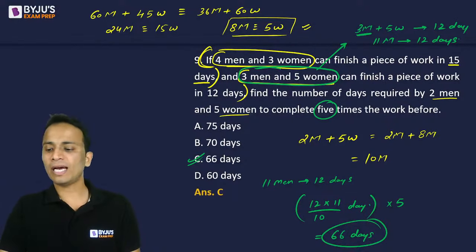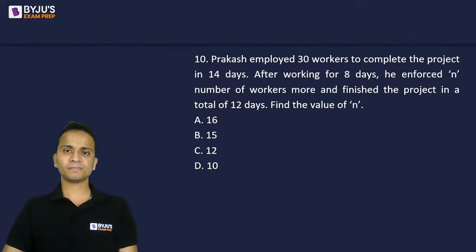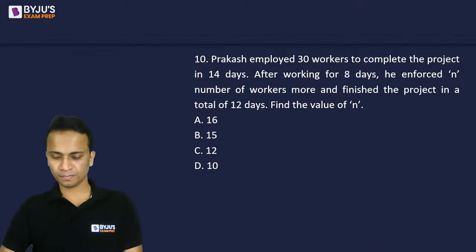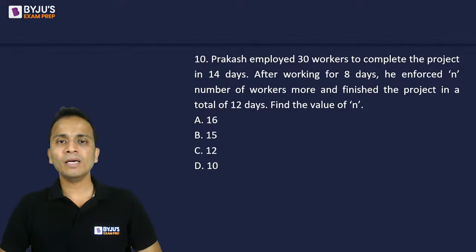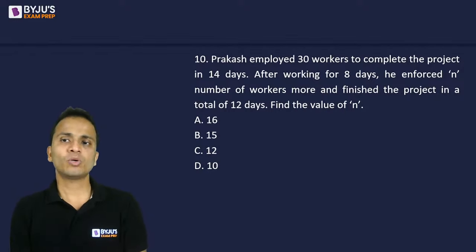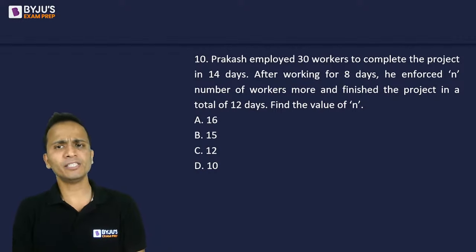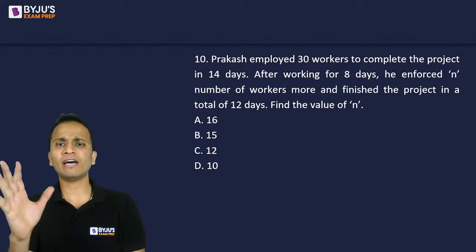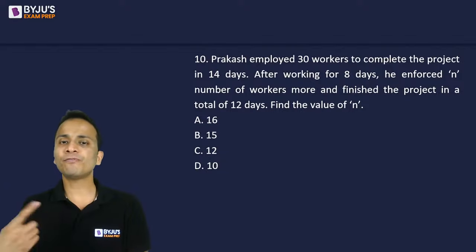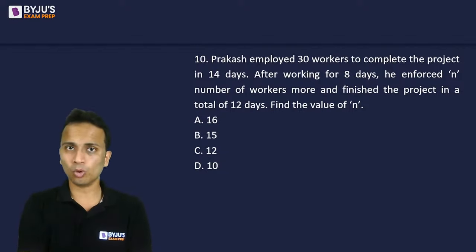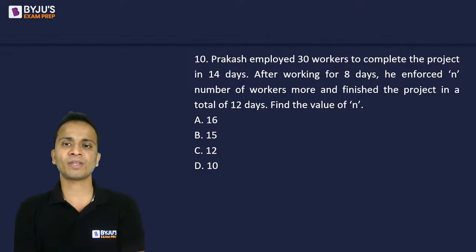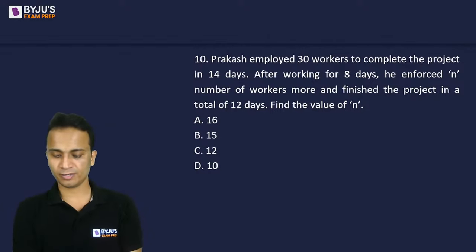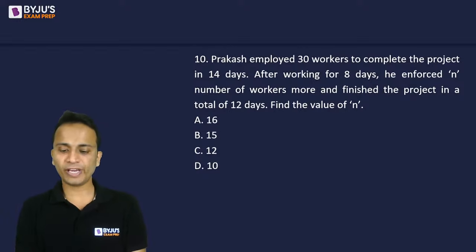Let's move ahead and look at question number 10. Prakash employed 30 workers to complete the project in 14 days. After working for 8 days, so that means these 30 workers, they have worked for 8 days. He enforced n number of workers more and finished the project in a total of 12 days. Find the value of n. A very simple question, very, very simple question.